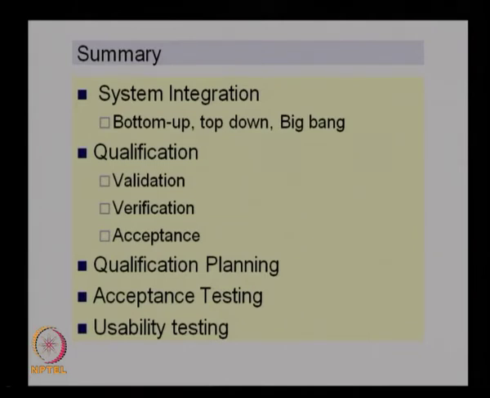So, these were the topics we discussed in the last 3 lectures, and as I mentioned in the previous lectures, this is the last step in the design process, the 6 functions of the design process. For each life cycle we have to complete these 6 functions. In the next few lectures we will discuss a few supplemental topics which are useful in system design.